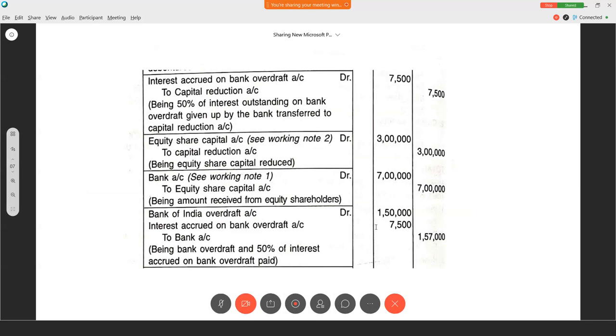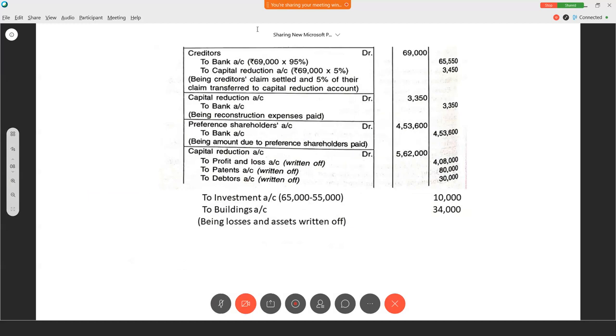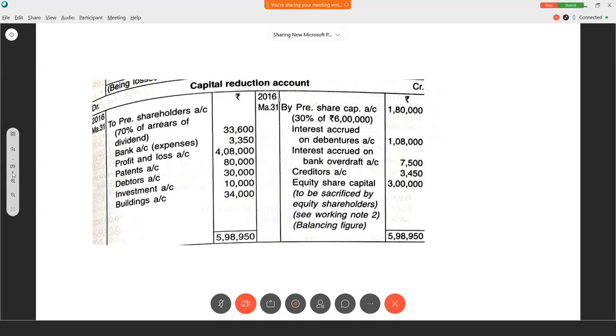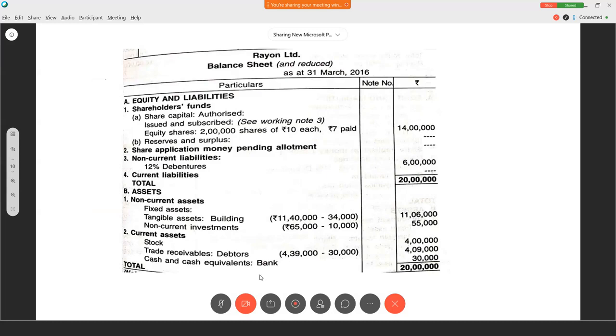There is a print mistake. 1,50,000 plus 7,500, 1,57,500. We have to deduct it. Then here bank is there. We have to deduct again 65,550. Again here we have to deduct 3,350. Then we have to deduct 4,53,600. So the final bank balance that we have is 30,000. Clear? I hope you understood the problem. Thank you.